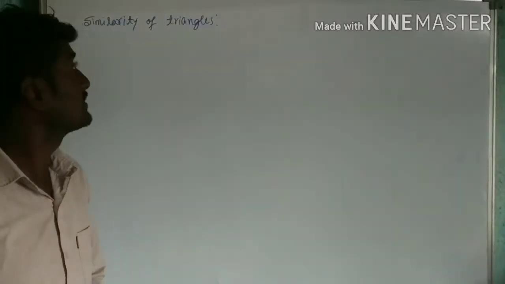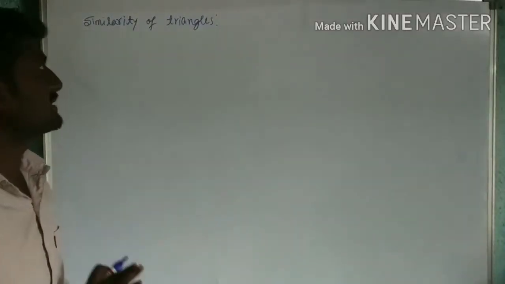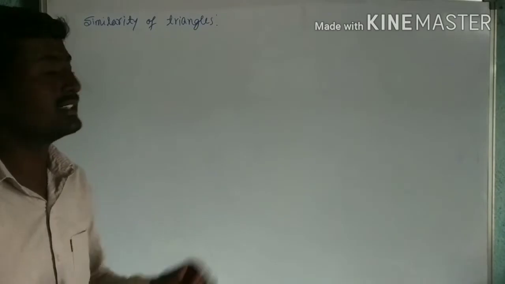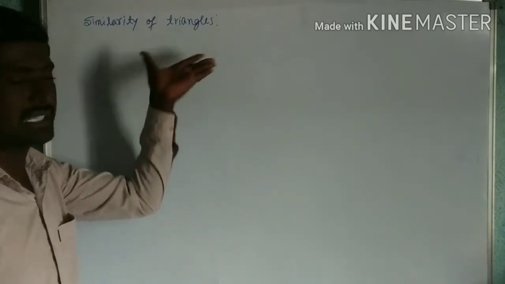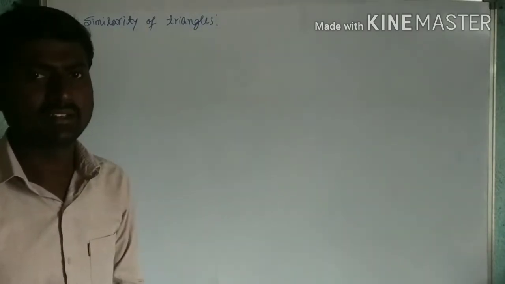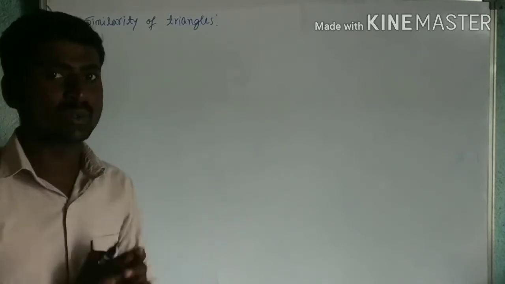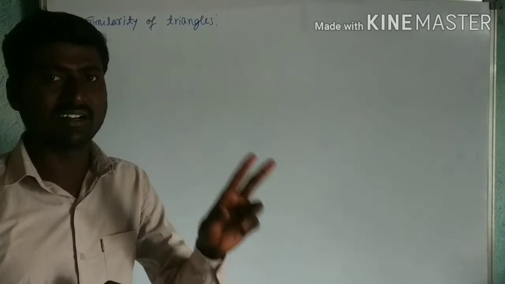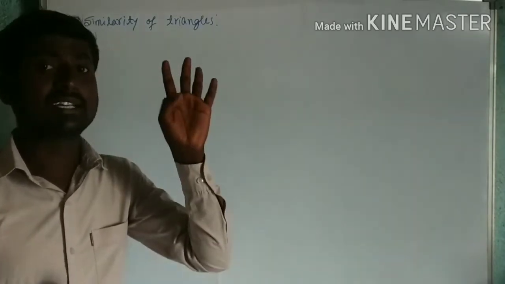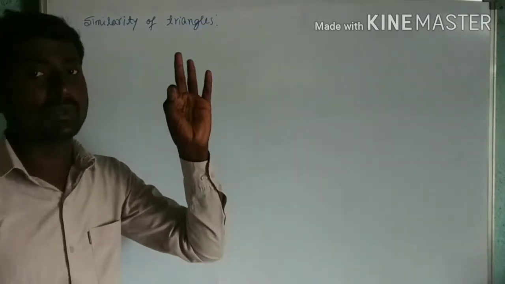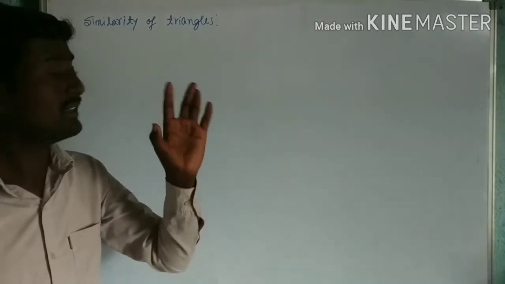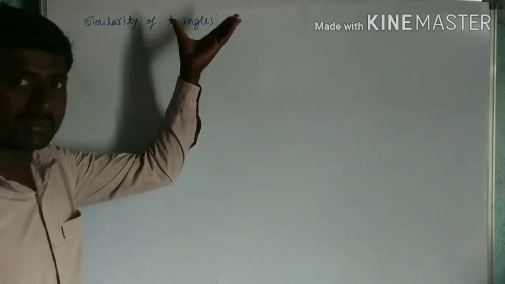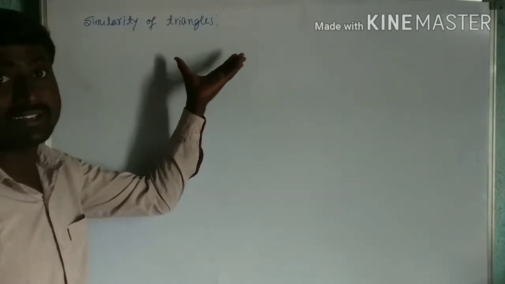Now let us discuss the next concept. What is that? Similarity of triangles. What is the condition to say two triangles are similar? Already we know the second note. Two polygons with the same number of sides are said to be similar if the corresponding angles are equal and corresponding sides are in the same ratio. Especially we are using it for triangles.